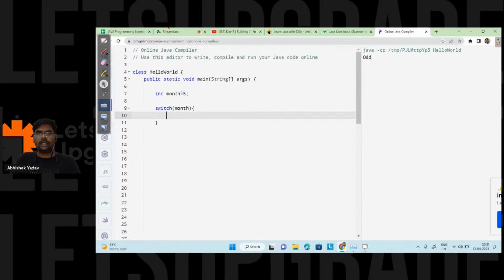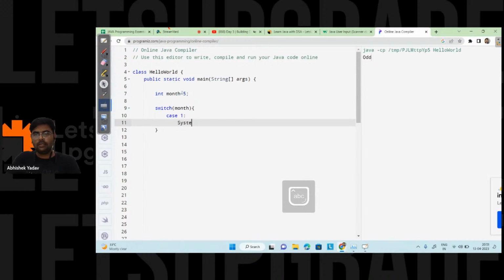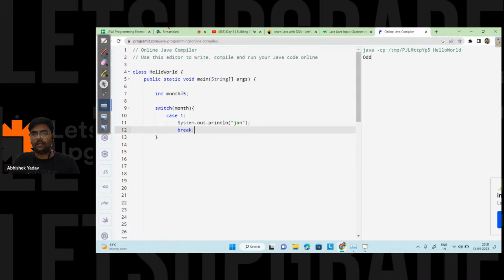Inside the switch I will write different cases. Case if the month value is equal to 1, then I have to print, System.out.println, January here, and here I have to use the break keyword.